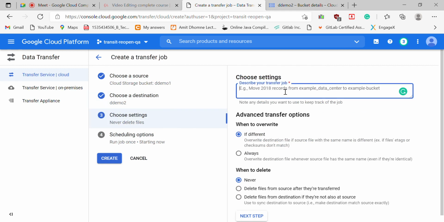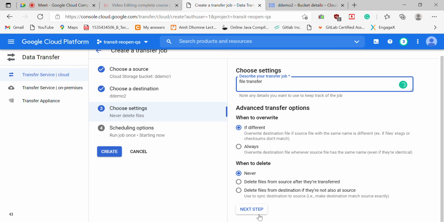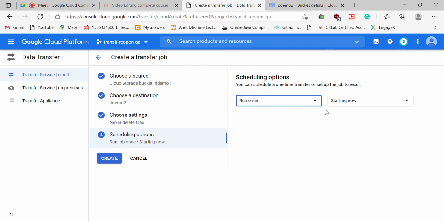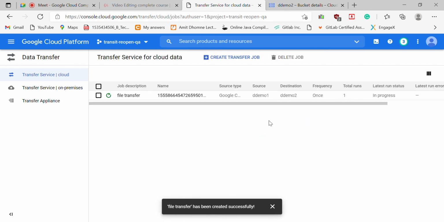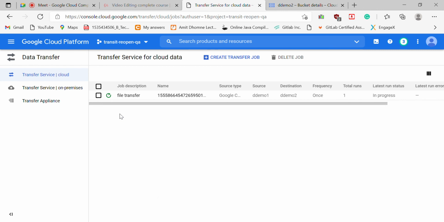Now describe your transfer job. You can give it here: file transfer. I'm just showing you how you can transfer the data. Click run once starting now and create it. It will schedule the transfer job, which means it will transfer the file every time you upload any file to the demo 1 folder, into demo 2. If you want to check, you can check it also.